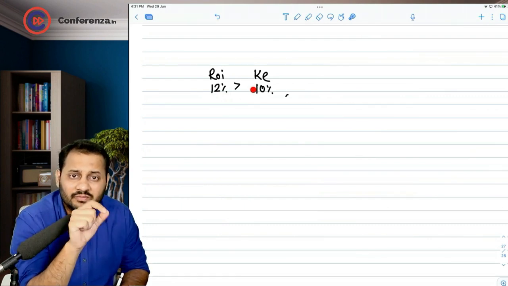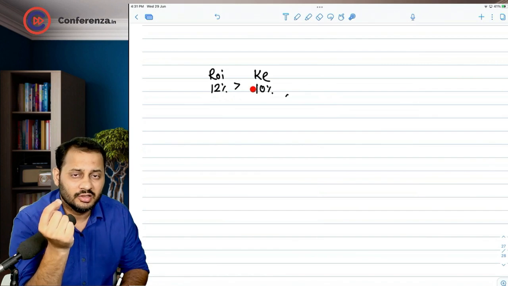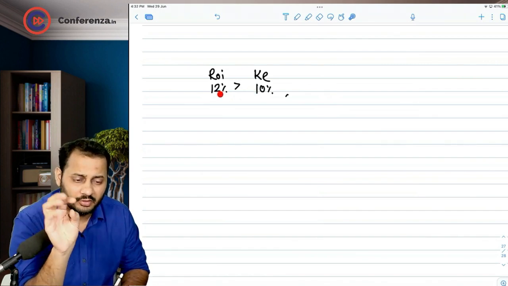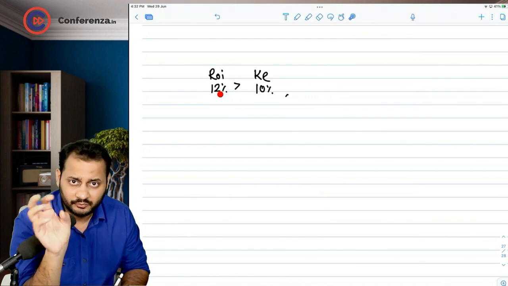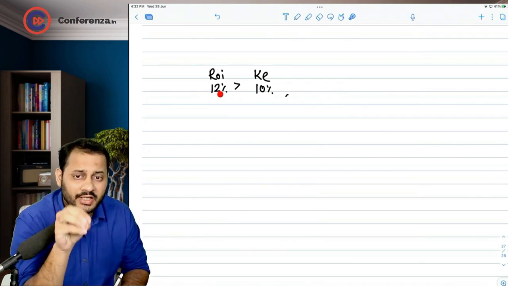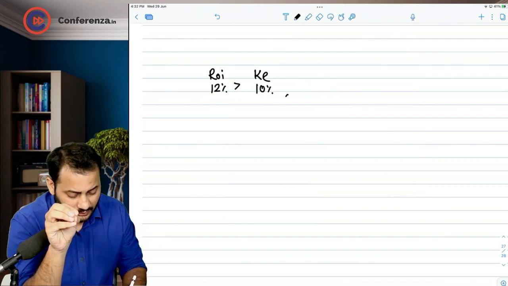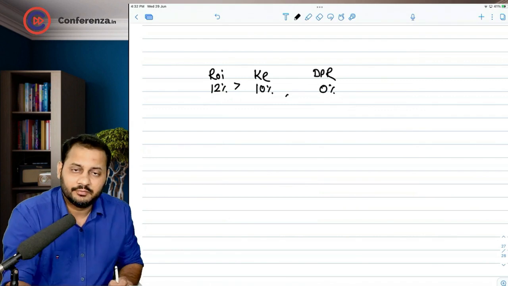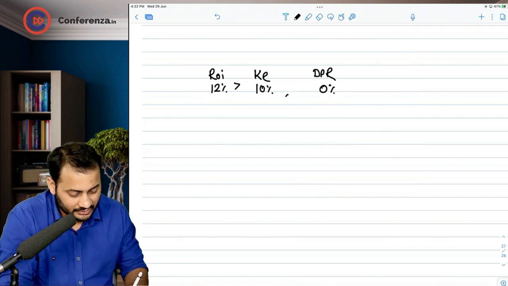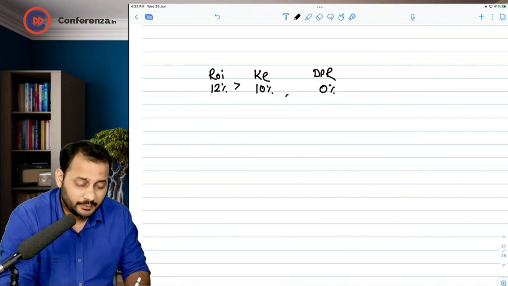When you know someone else can earn more on your money, you would want the company to keep the money with itself. So here you would want the company to pay 0% dividend, meaning 100% retention.